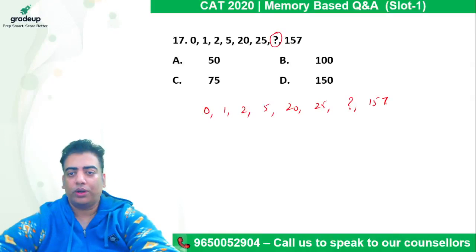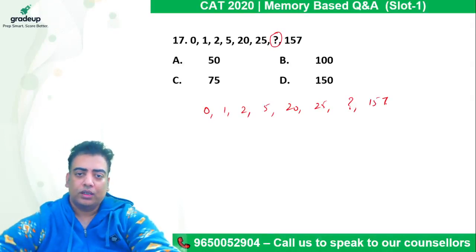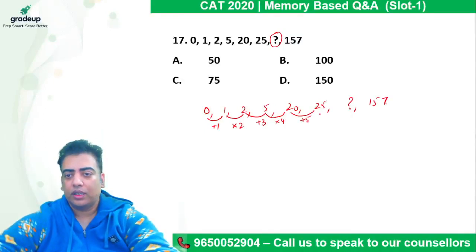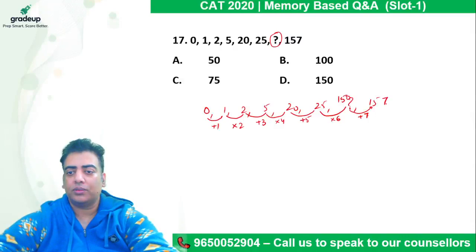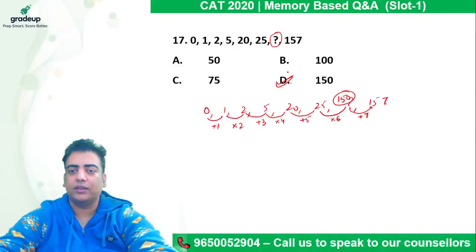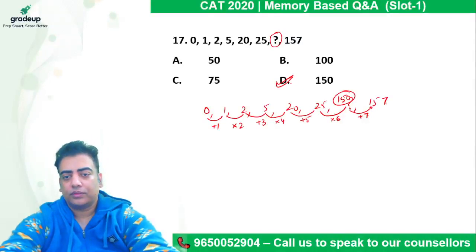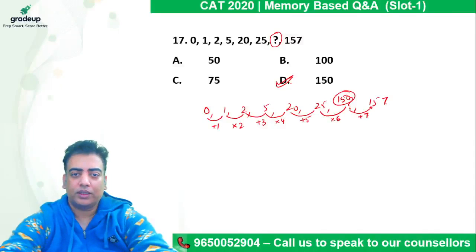In order to study the series, there is an increase of 1, then a product of 2, then an increase of 3, then the value got 4 times. Here the increase is of 5. Now the value must get 6 times. And then the increase must be of 7. So here the answer comes out to be 150, which fits in completely. So the correct answer option comes out to be D. So please check it out. I hope it is clear.